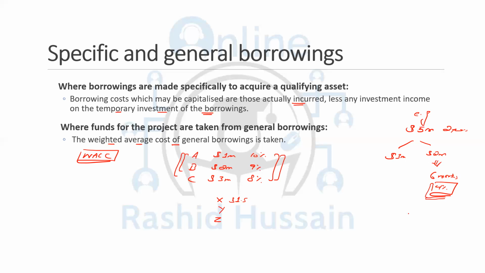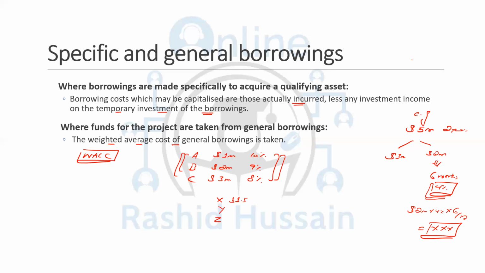So whatever your borrowing cost is, you're going to deduct the investment income of these 6 months. Let's assume 2 million multiplied by 4%, multiplied by 6 by 12. This amount, whatever you get, should be deducted from the borrowing cost of the construction period. And this temporary investment should be related to the construction period as well.